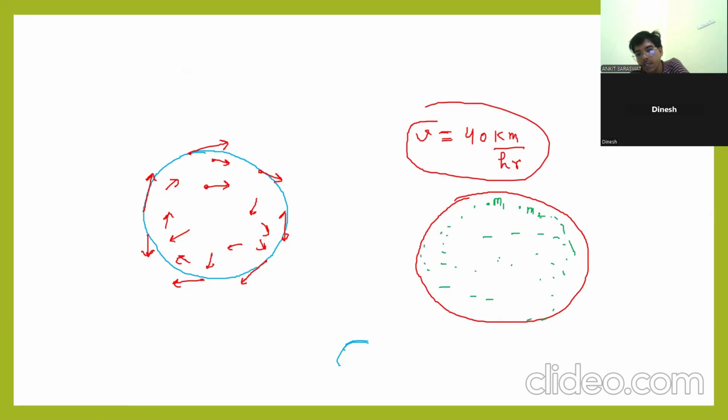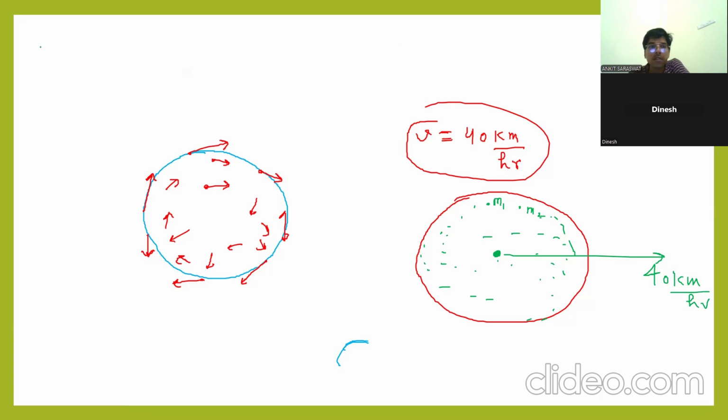And if you look, the center of mass is an imaginary point where the entire mass of the system is going to concentrate. The center of mass is still moving with 40 km per hour, but all the particles are having different velocities. Clear? Concept clear to you?